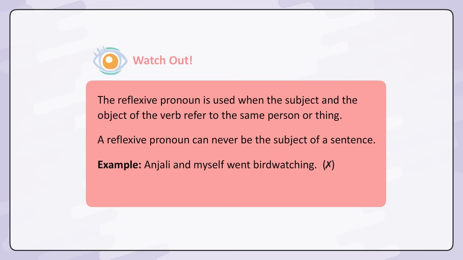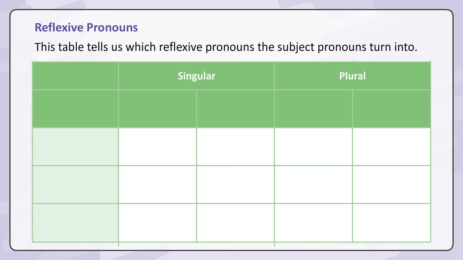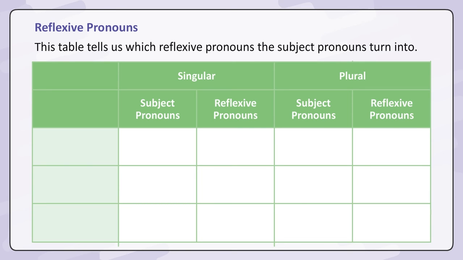Example: Anjali and myself went bird watching. Wrong. Anjali and I went bird watching. Right. This table tells us which reflexive pronouns the subject pronouns turn into. Singular, plural. Subject pronouns, reflexive pronouns.